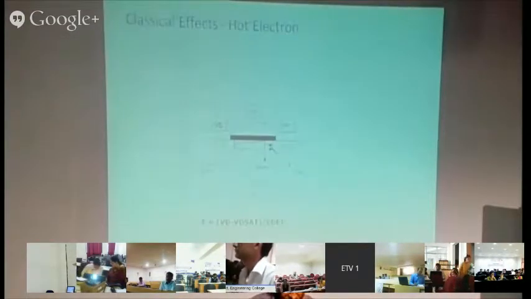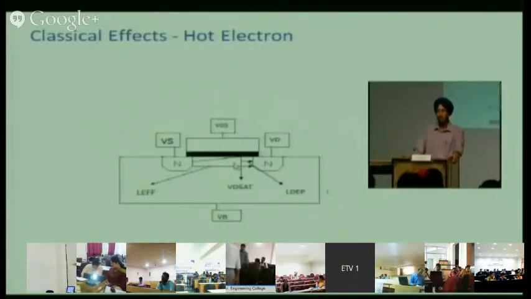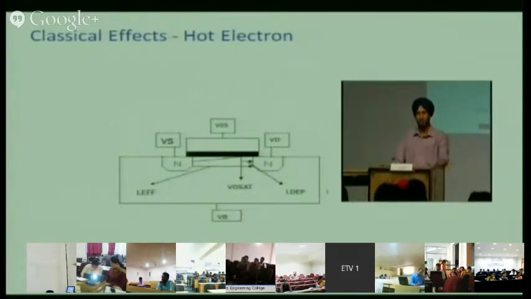Now quickly let us see what is the meaning of hot electron. You see this: as we reduce the channel in this example, the electric field becomes more steep, more electric field. So these electrons are accelerated faster, because F is equal to Q into E. The field is more, so there will be more force. They acquire more kinetic energy. Once they acquire more kinetic energy, they hit this drain region here, and they knock the electrons in the silicon atoms.